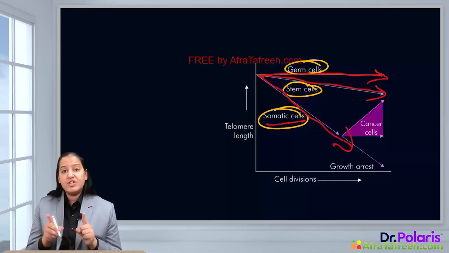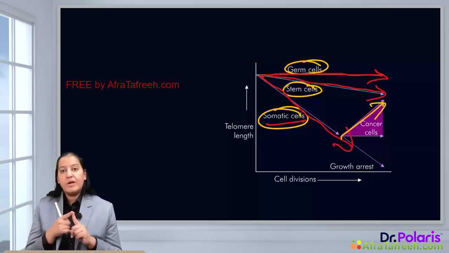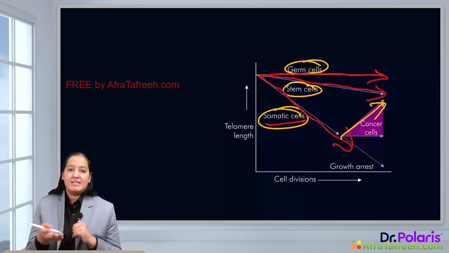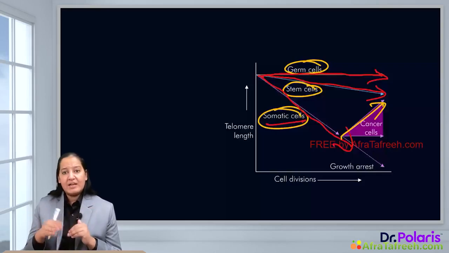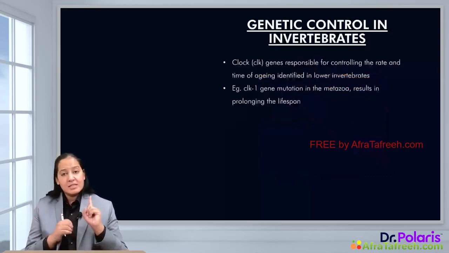But if reactivation of telomerase takes place in a somatic cell, it can lead to cancer. So one of the theories of cancer, of neoplasia, is reactivation of the telomerase enzyme in somatic cells. Because of the reactivation, the cell division will be very fast and it can lead to cancer. So that is the thing. This is the most important theory.